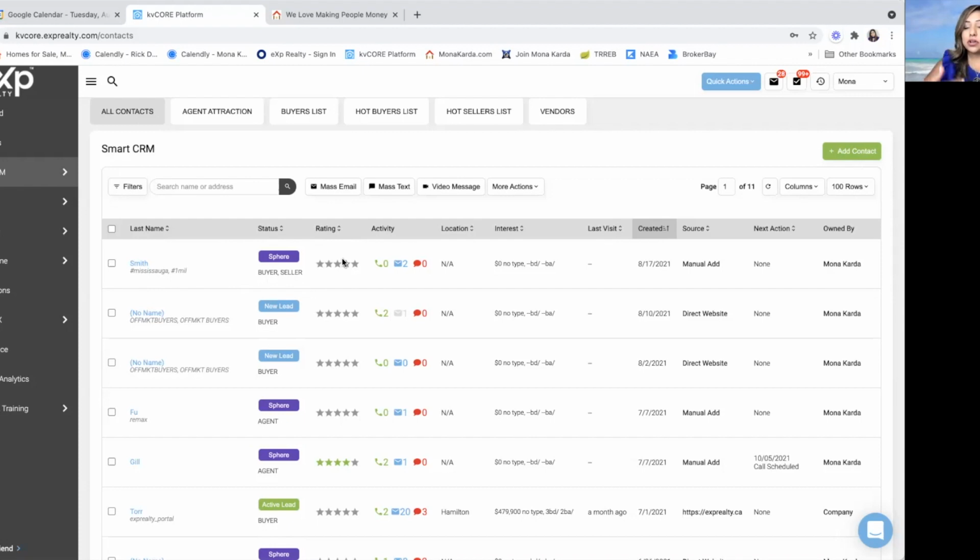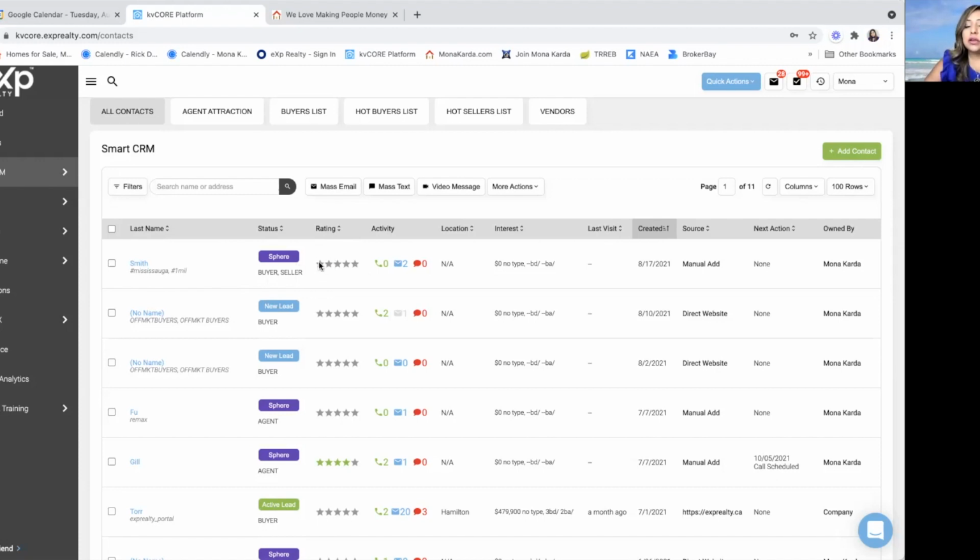And again, the star rating is up to you. The way KvCore has explained it, typically a 5-star is supposed to be the best. 1-star is not the best. Now, you can rate this the way you want. Some people call it like a hot lead or a warm lead.